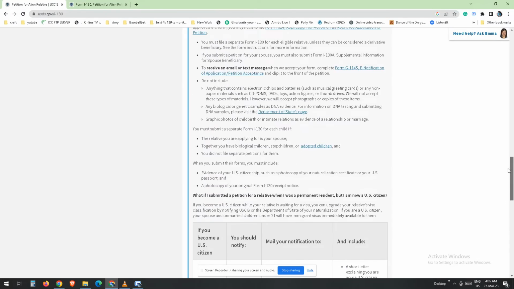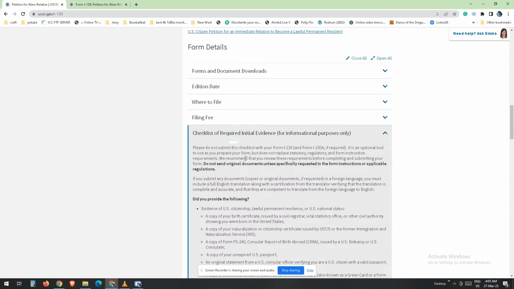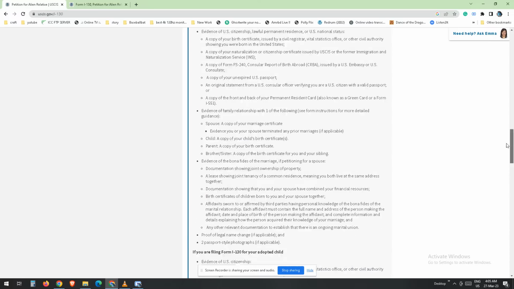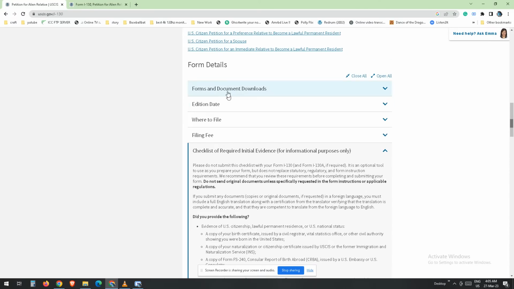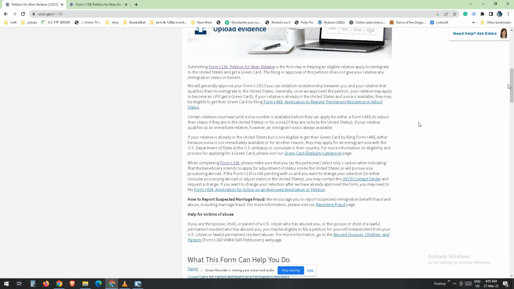In contrast, an LPR can only file a spousal petition if their spouse is in the United States and entered legally. Parents. A U.S. citizen can also file a petition for their parent using Form I-130, but they must be at least 21 years old to do so. There is no limit to the number of parental petitions that can be filed.